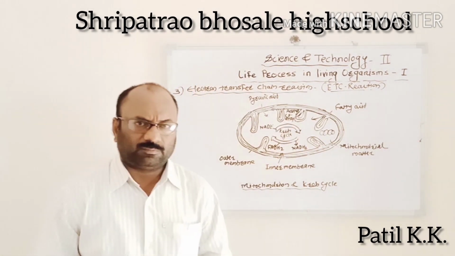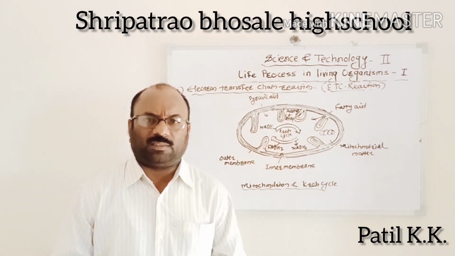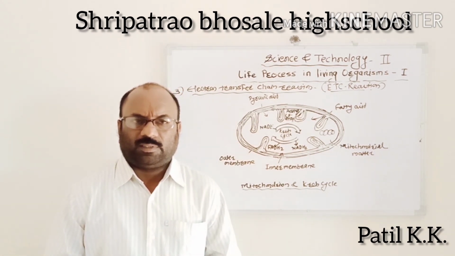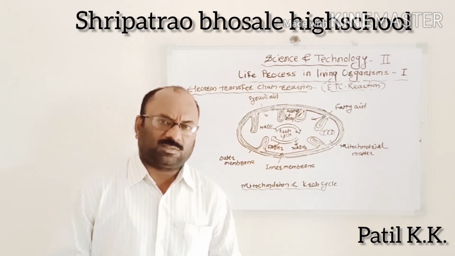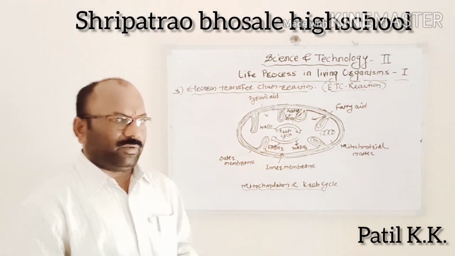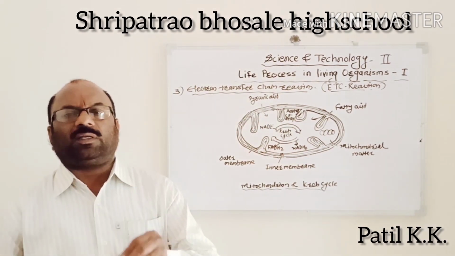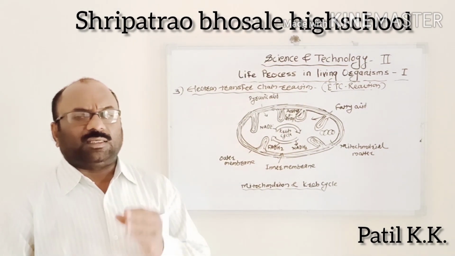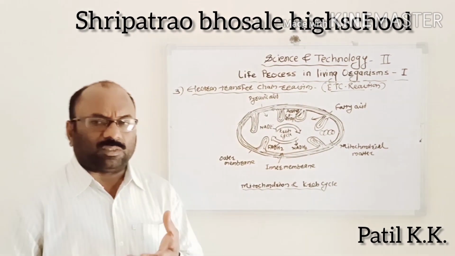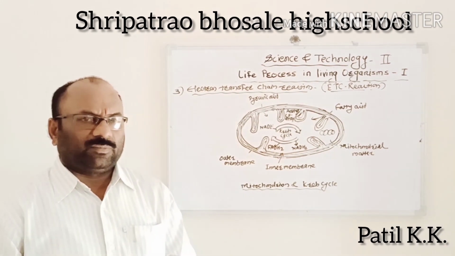In case of fewer stores of carbohydrates in the body, lipids and proteins are also utilized for the production of energy.